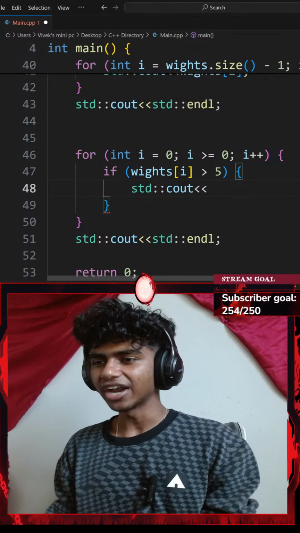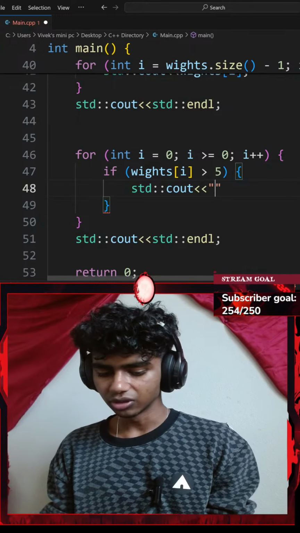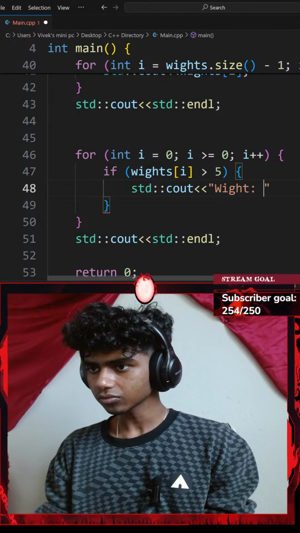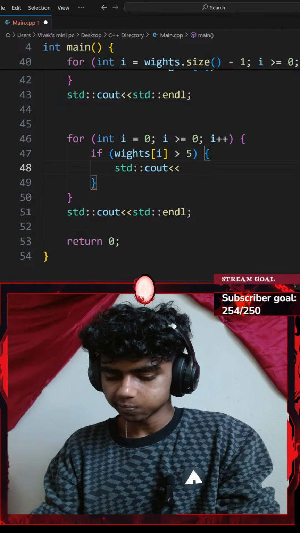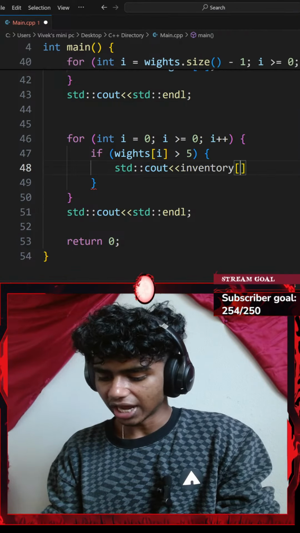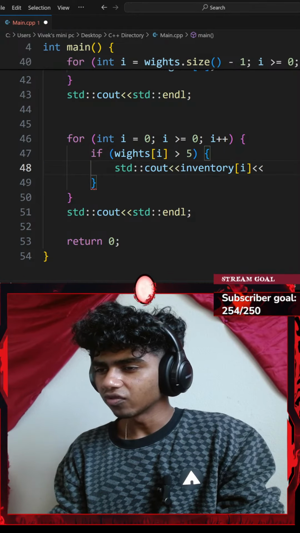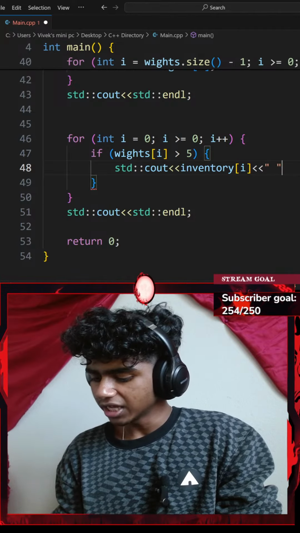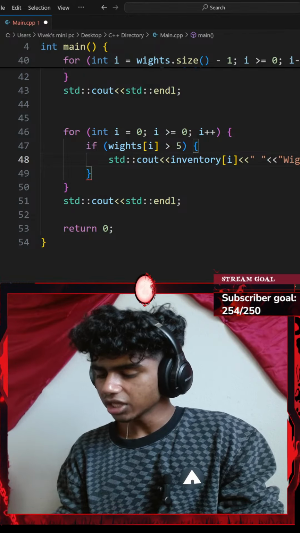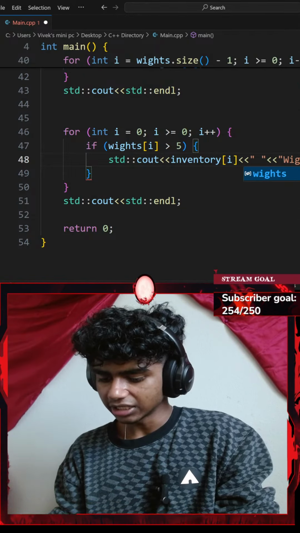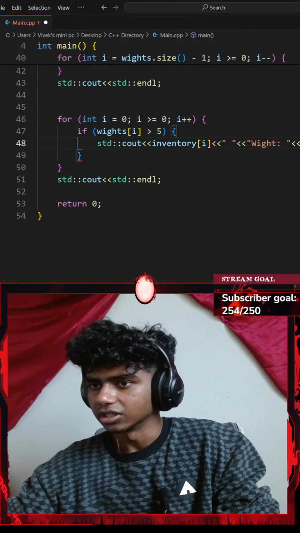Okay, that said, I go with a standard console output. This is going to be, let's say, a string, actually double quotes. Honestly, I might go with item first. So let's go with my inventory vector at index of I, with an insertion operator of, let's say, an empty space. Then I'll go with another insertion operator. This is going to be my weight. My weight is going to be my weights at index of I. Okay, perfect. Let me end that with a semicolon.